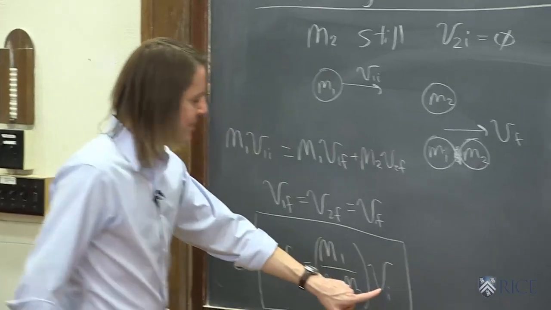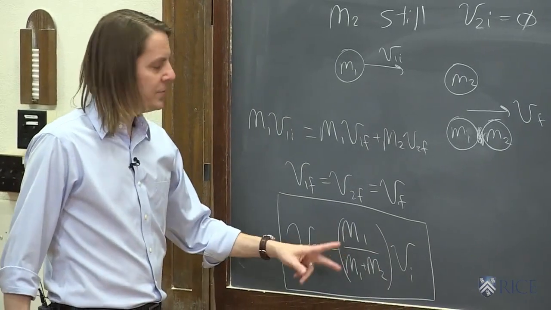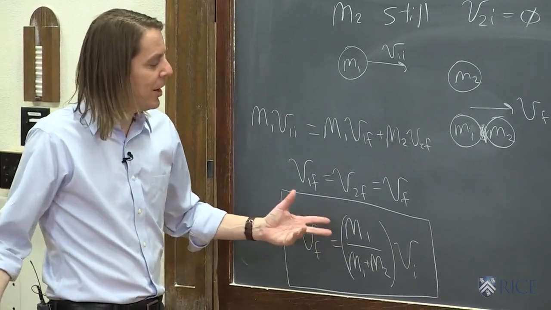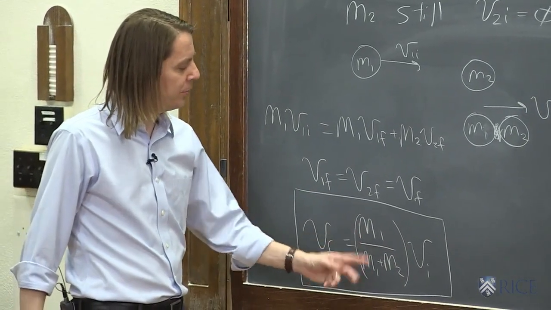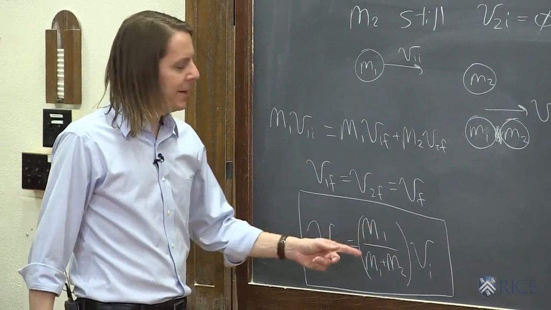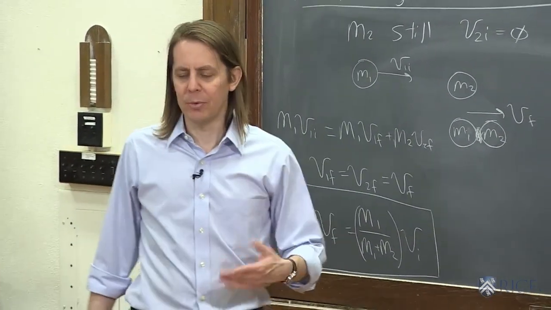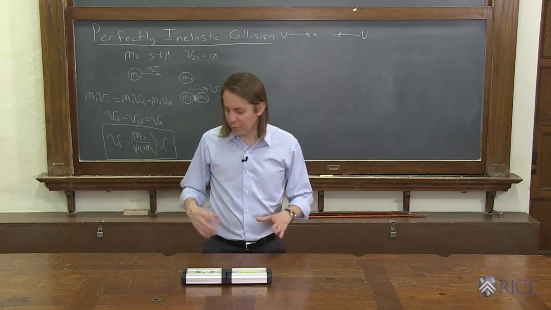So we started out at some speed, some velocity. This ratio is always going to be less than 1. Say they weigh about the same. This is going to be a half, 1 over 2. V final should be about a half of V initial. It's about what we had. It looked like it slowed down. We could check that though.